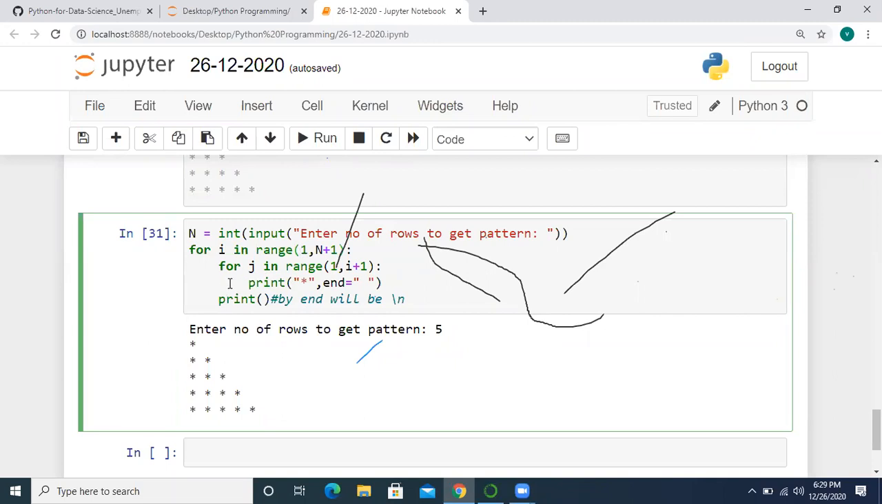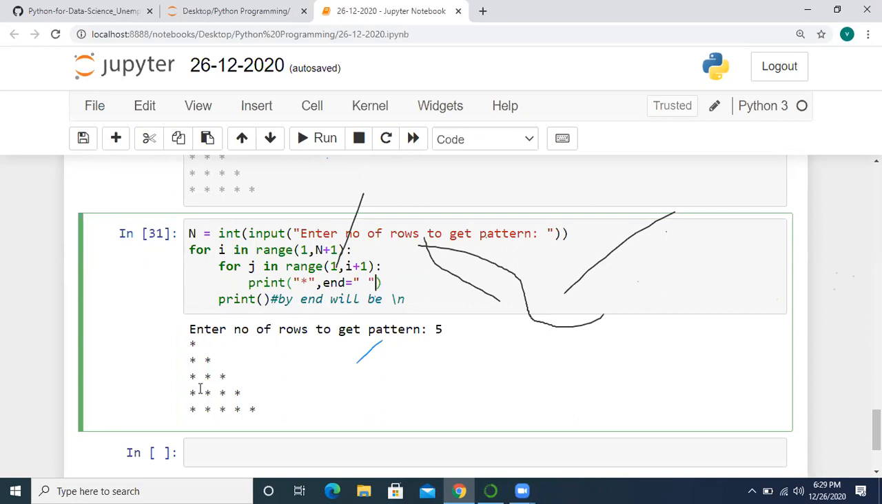So in the first iteration I will get 1 star. In the second iteration the i value will be 2, so j goes from 1 to 2 plus 1, meaning 1 and 2. So I will get 2 stars. In the third iteration, the i value will be 3, so I will get 3 stars. In the fourth iteration, i will be 4, so I will get 4 stars. In the fifth iteration, i will be 5, so I will get 5 stars.